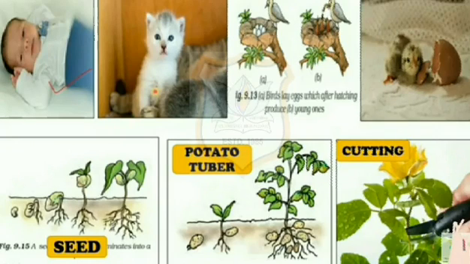We can see in the slide how birds lay eggs which after hatching produce young ones, even a baby. Some animals give birth to young ones. A seed from a plant germinates into a new plant. A new plant grows from a part of a potato.